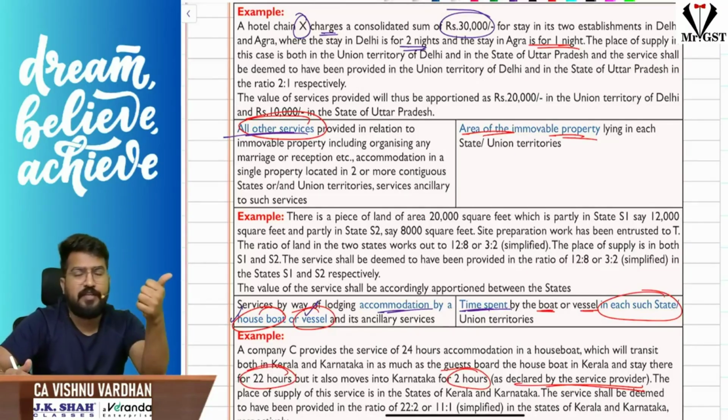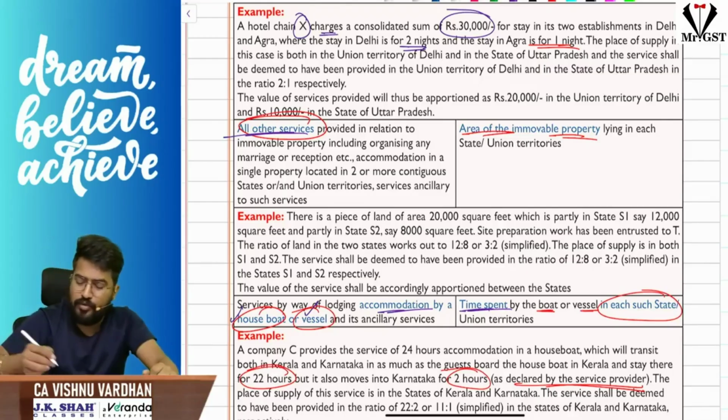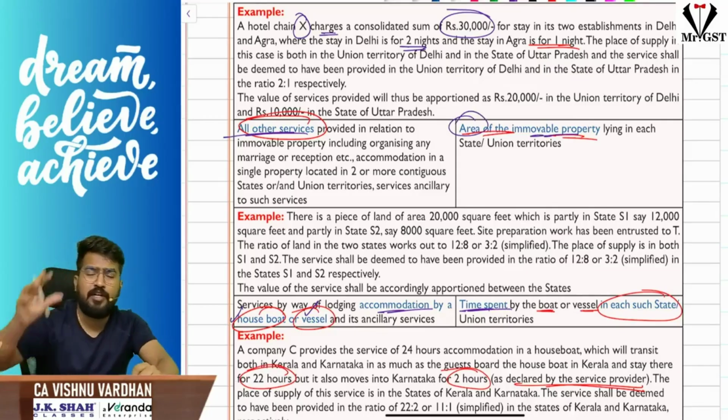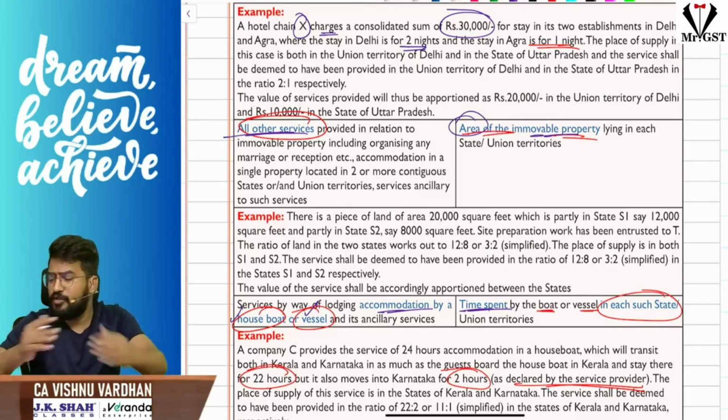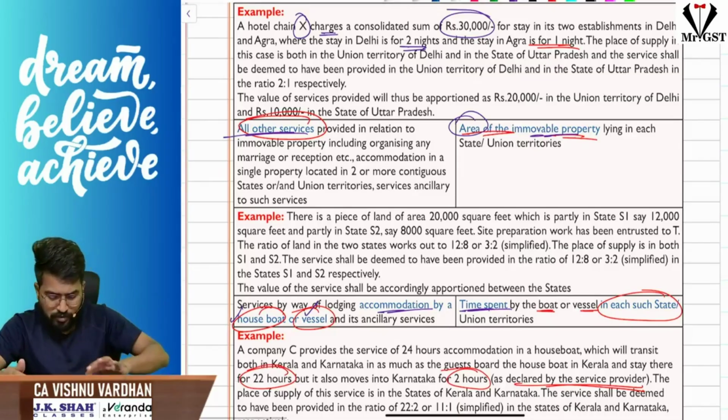Sir, if it is related to accommodation, number of nights; if it is related to a houseboat, time spent in the day; this is any other case. How do I do this? You have to do it based on the area of the immovable property. Let us assume the highway is 100 kilometers, 75 kilometers in Tamil Nadu and 25 kilometers in Andhra Pradesh. Based on that proportion, you just allocate that. So the examples are also properly given.